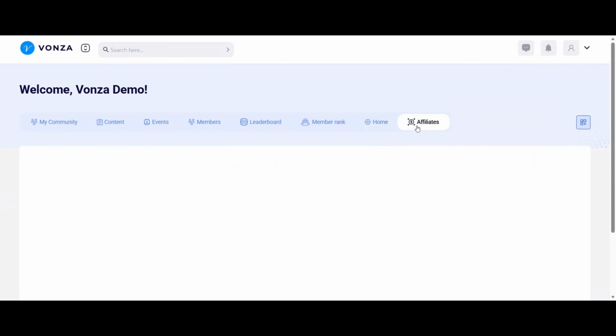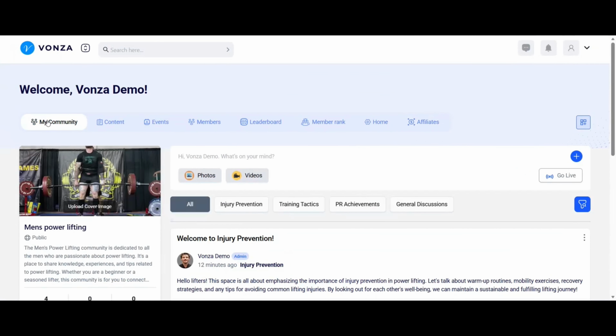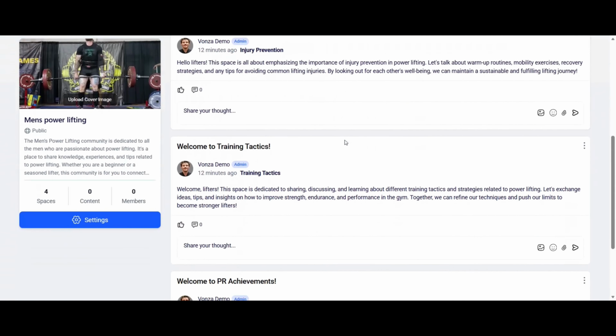Just hit save. And then here you can add any affiliates if you would like as well. This is going to be super, super nice in helping you scale your community. If you know some people who are bigger on social media, you can add affiliates to your product or your community. Give them anywhere from, it's up to you, 5%, 10%, 15%, 20%, whatever you want it to be, every time they sell your community. Now you'll get more eyes on your community, more people in your community, and more money in your pocket.